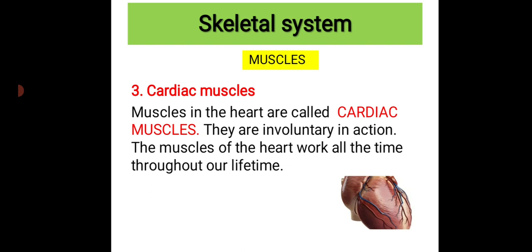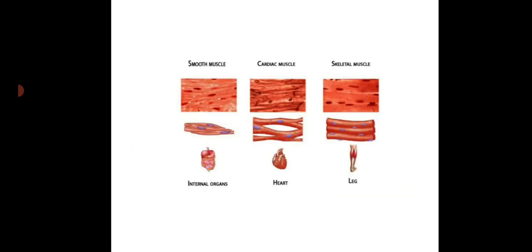So these are the types of muscles, that is voluntary muscles, involuntary muscles and cardiac. We know the involuntary muscles are known as smooth muscles, and the third type is cardiac muscle, and the first type voluntary muscles also called as skeletal muscles.